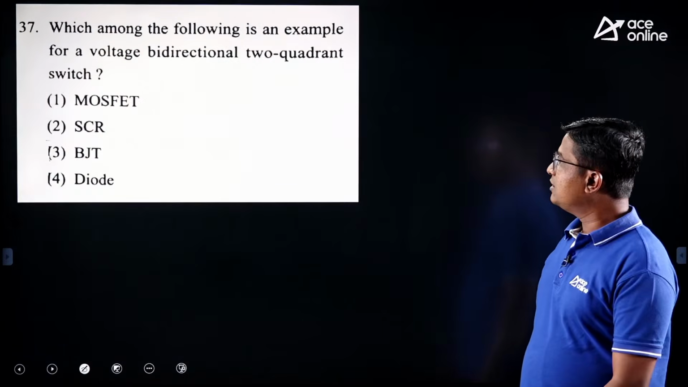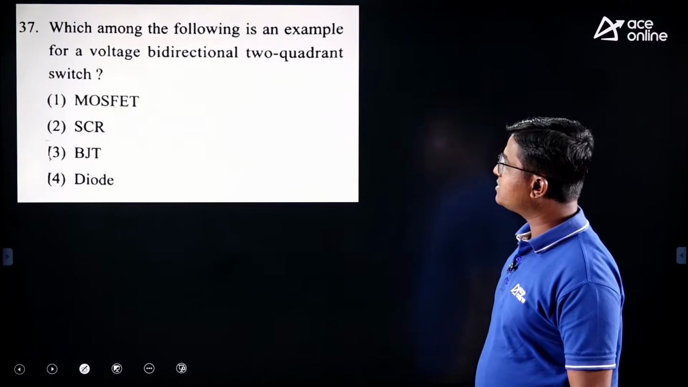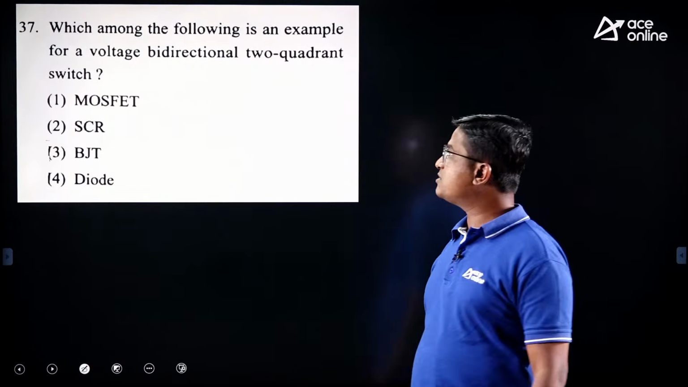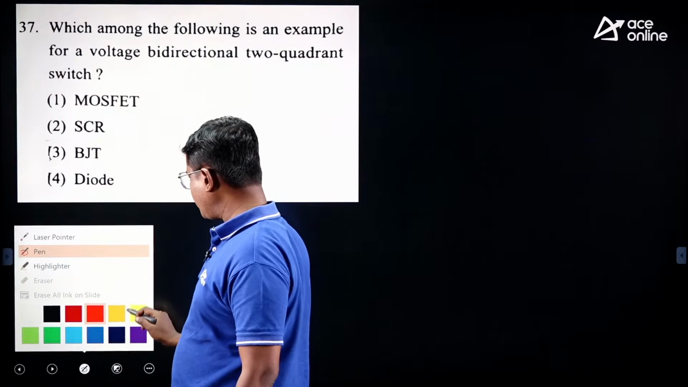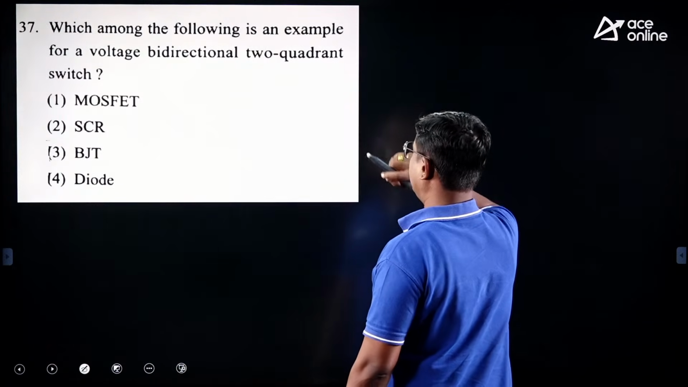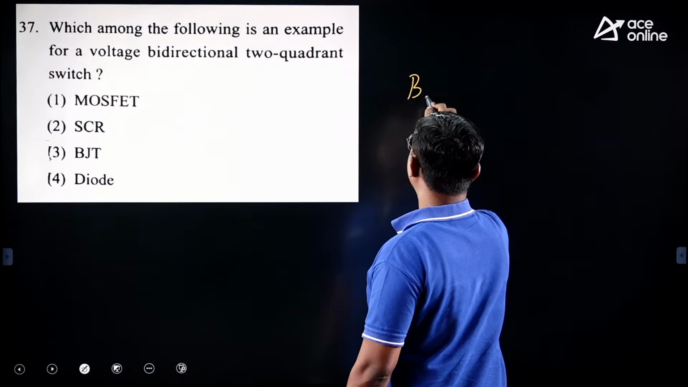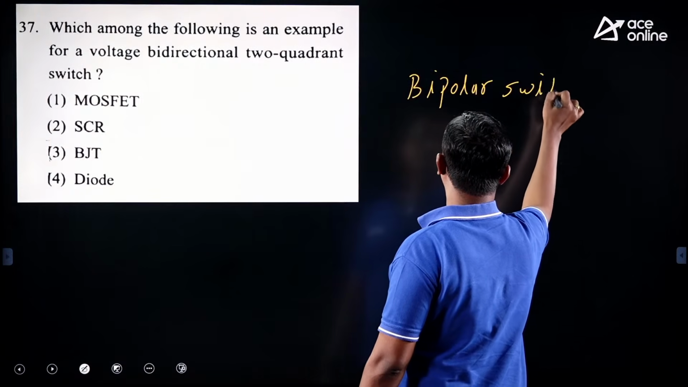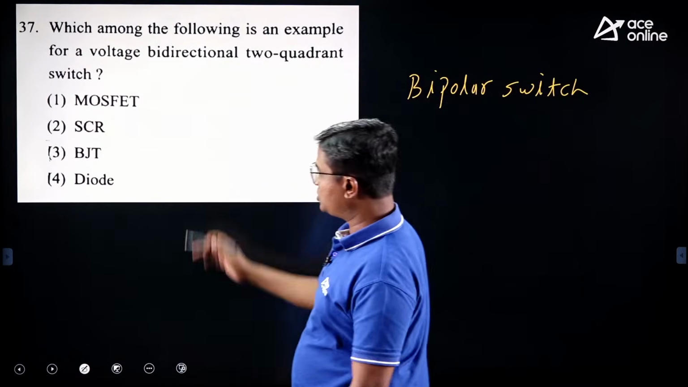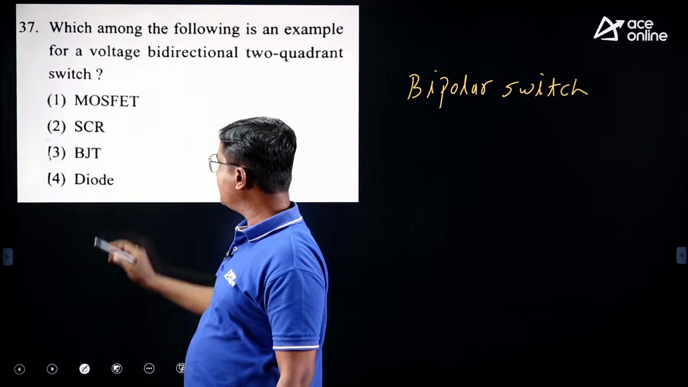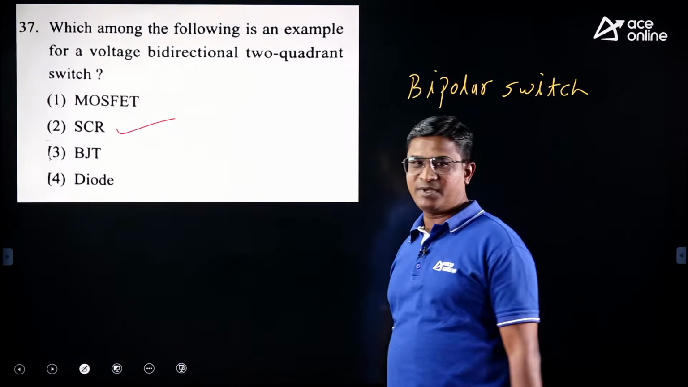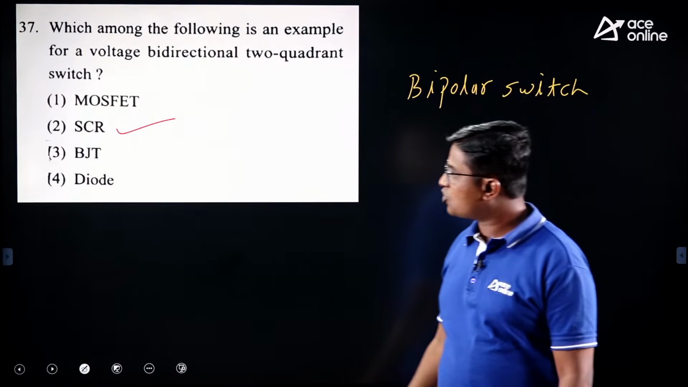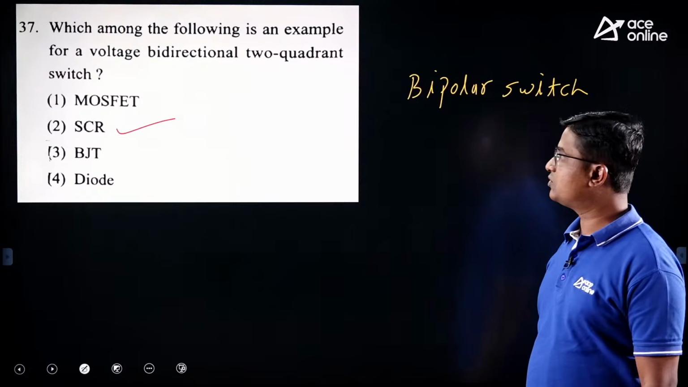Yes. Next, which among the following is an example of a voltage bidirectional 2-quadrant switch? Again the same. Voltage bidirectional 2-quadrant means they are talking about a bipolar switch. Now tell me, out of these, which switches are bipolar? Yes, SCR is bipolar. MOSFET, BJT, diodes are not. Only SCR is a bipolar switch. So the correct answer is option 2.